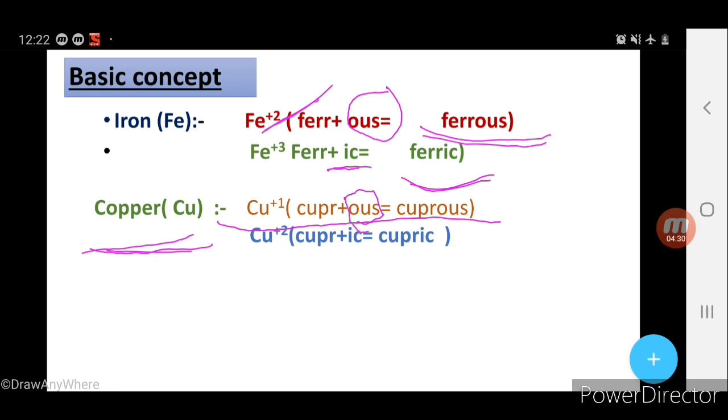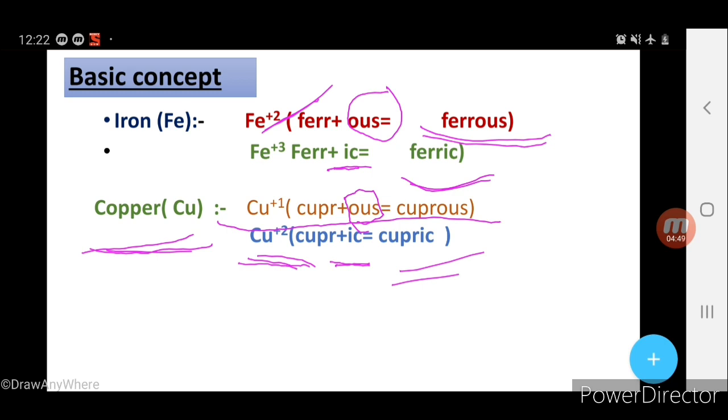Cuprous. And for the same element having the greater oxidation number and greater charge, simply you will add -ic. And what will the name be? Cupric. It is very clear what is cuprous and what is cupric.